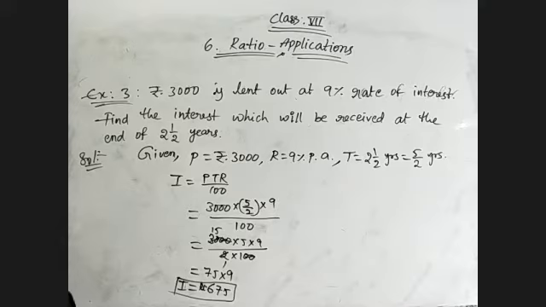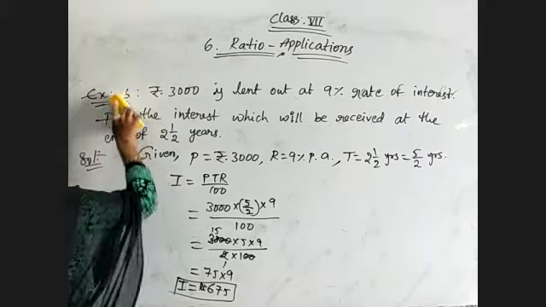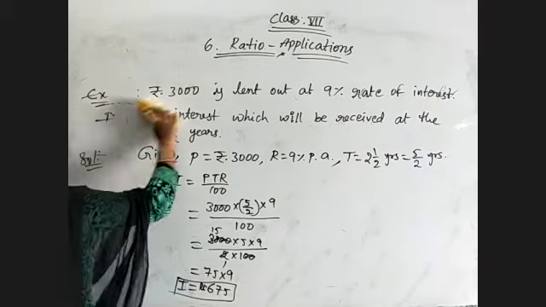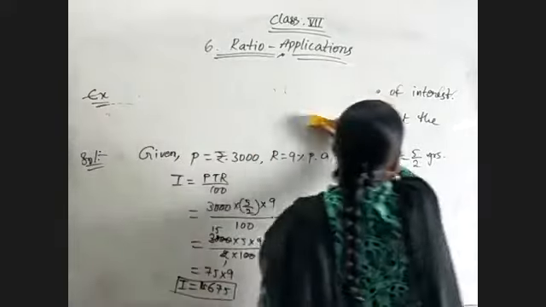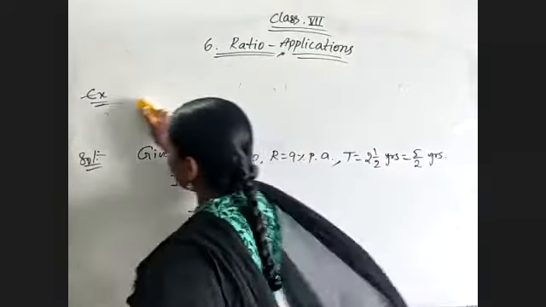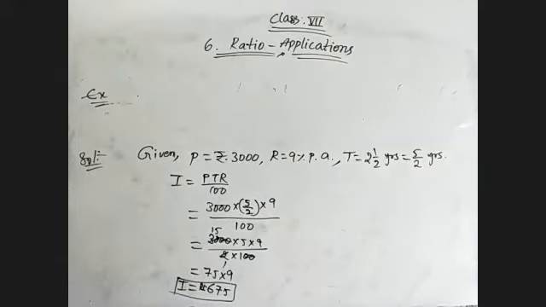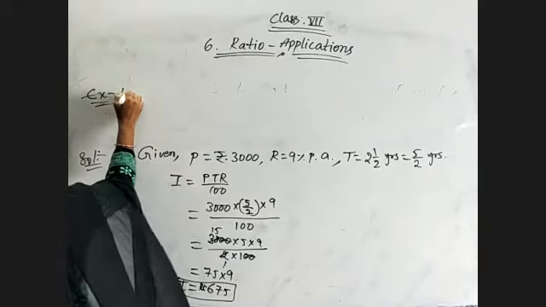Now coming to the next example. Example 4.